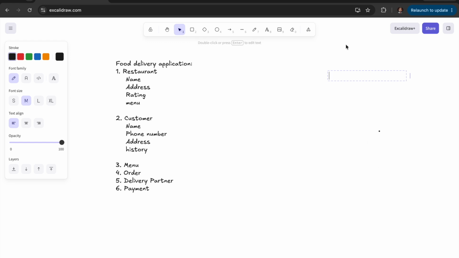What are these three steps? It starts with identifying the objects. That's what we have done here: restaurant, customer, menu, order, delivery partner, payment. These are all objects. And then their responsibilities.